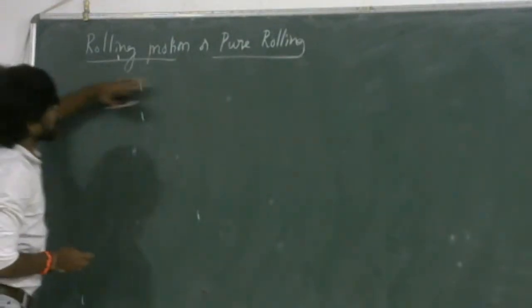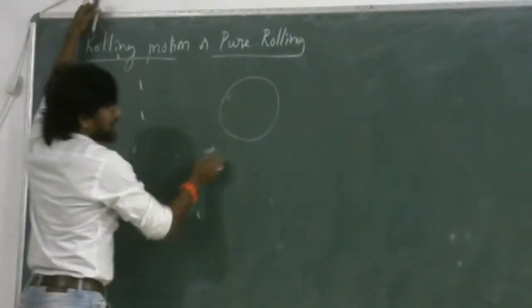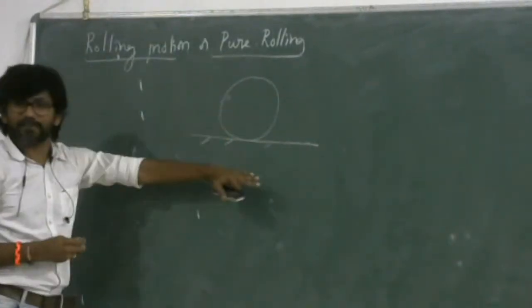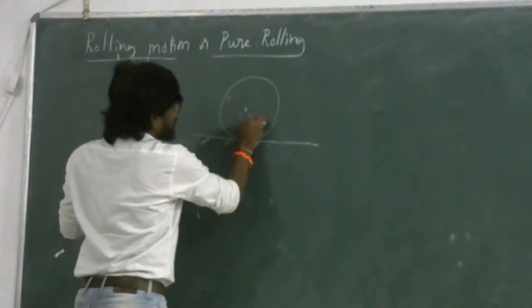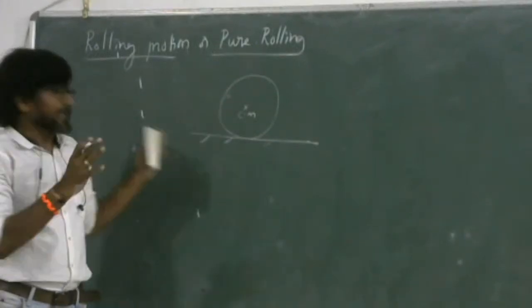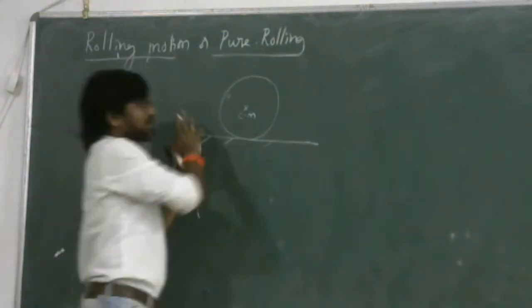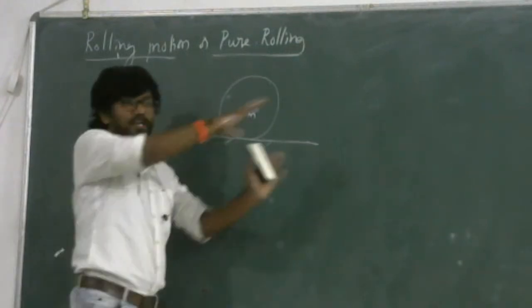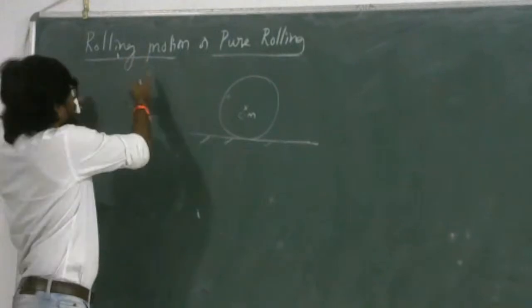But here, to understand rolling motion, let us consider a disc or a spherical body on a surface. Its center or center of mass is at its geometric center. Rolling is nothing but a combination of both translation and rotation, or translational motion and rotational motion together, which is called rolling motion or pure rolling.